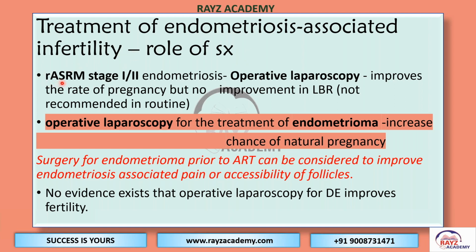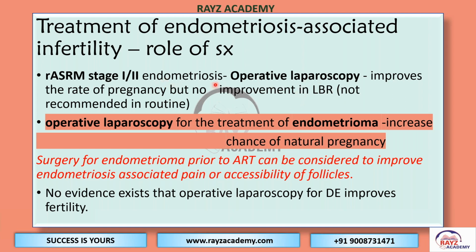According to the revised ASRM stage 1 and 2 endometriosis, this says operative laparoscopy for minimal and mild endometriosis, which will be excision rather than ablation, and cystectomy rather than drainage and coagulation, improves the rate of pregnancy, but no improvement in live birth rate.